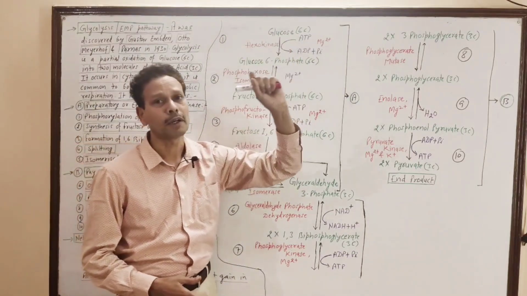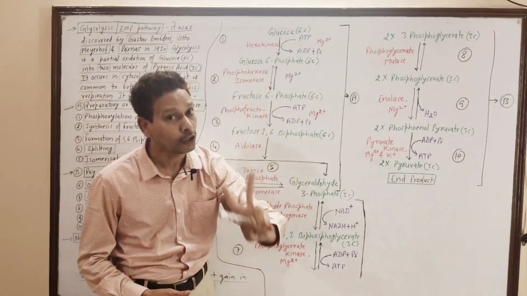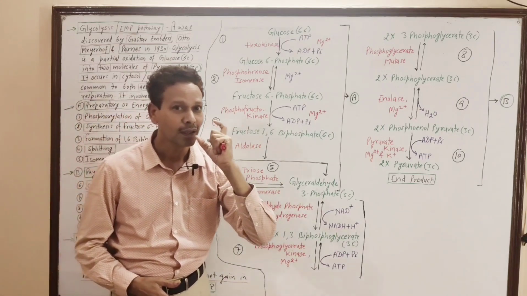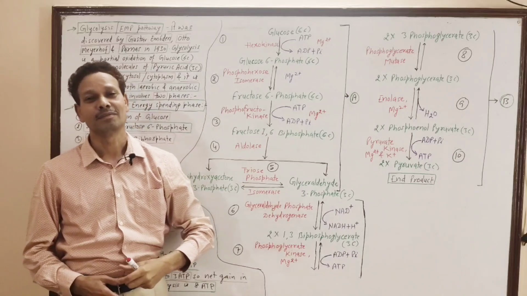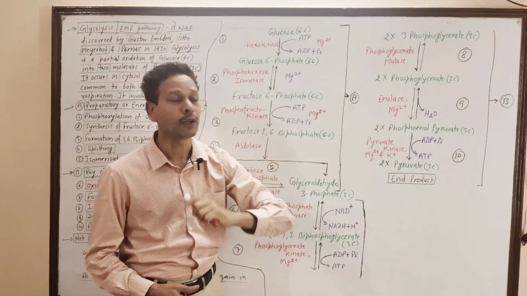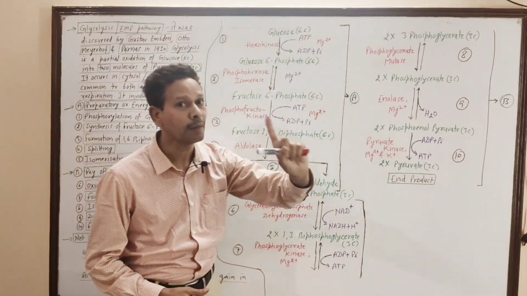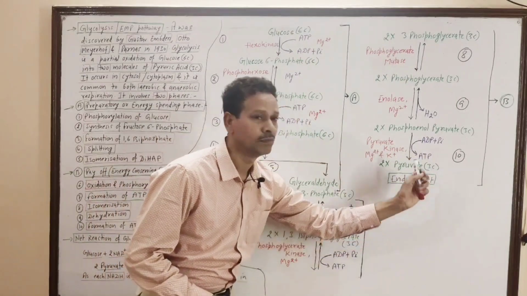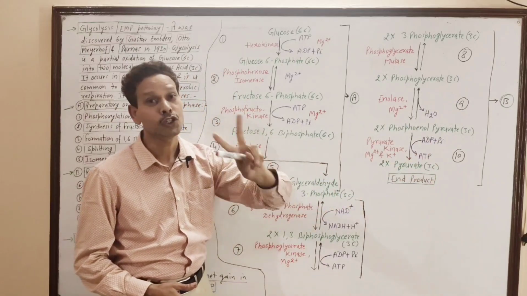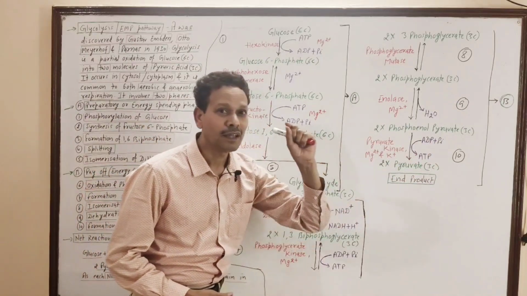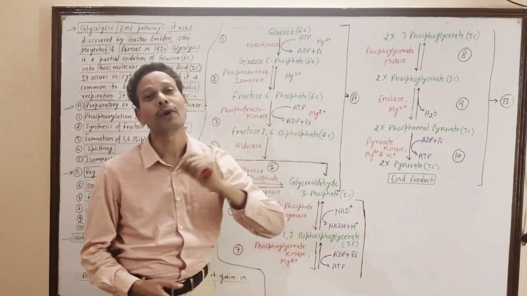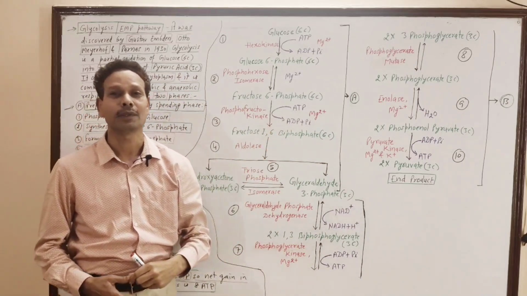Note down, all competitive exam students, particularly NEET students, in all competitive exams, this is a very important question: glucose, a 6-carbon compound, is converted into two molecules of pyruvic acid, 3 carbon each. It means the end product of glycolysis, the pyruvate, is the end product of this EMP pathway.